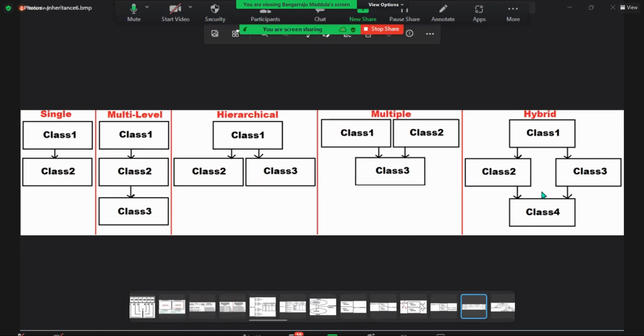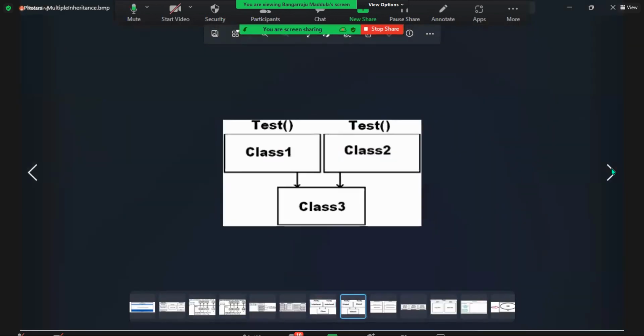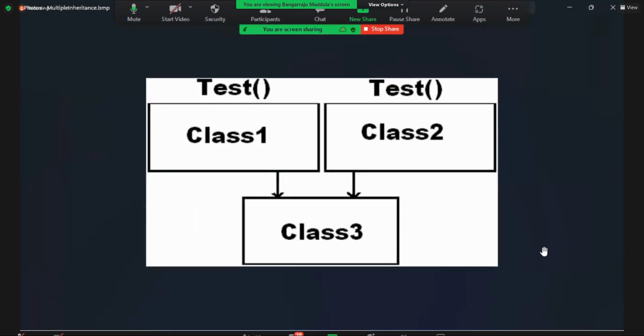Why doesn't it support them? Because multiple inheritance suffers from an ambiguity problem. What ambiguity problem do we get? Look at this picture to understand what ambiguity problem you will get. Can you understand? What is the problem?